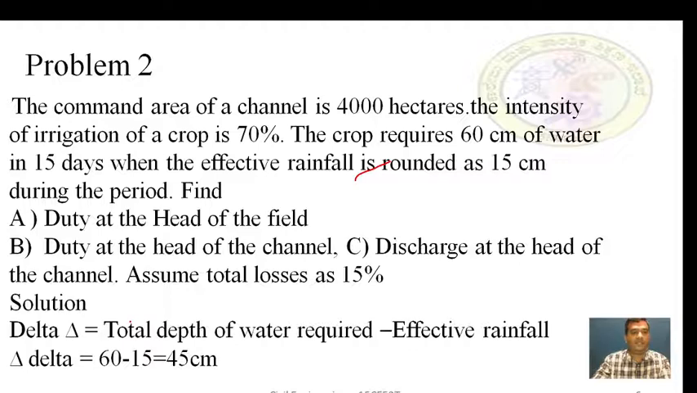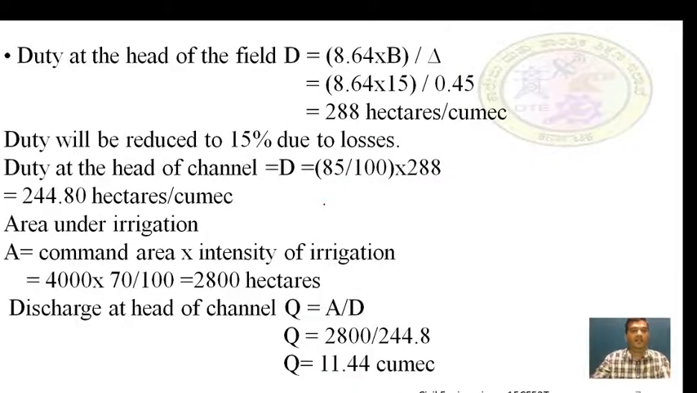Next we have to find the duty at the head of the field. Duty at the head of the field is equal to, you have to write the expression, duty is equal to 8.64 into B divided by delta. You have to substitute the given values.